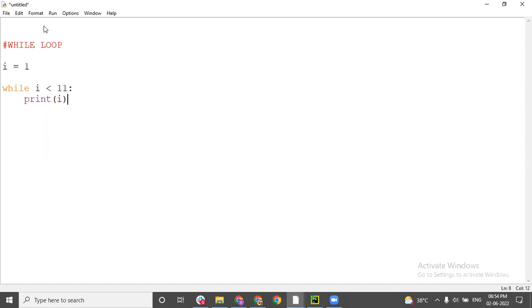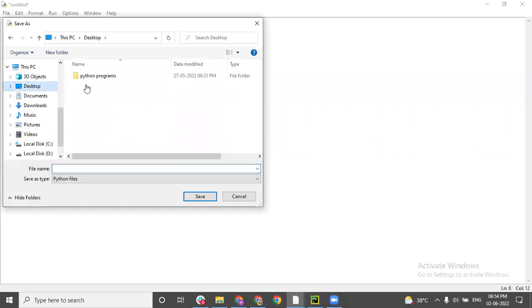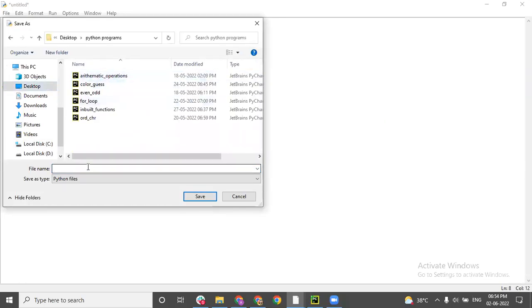I'll press Control F5 to run my code. I have made a separate folder on my desktop, Python programs. You should also make a separate folder and save each and every program separately in that folder. I'm going to give the name while_loop. I'll press enter. Now see what will happen.